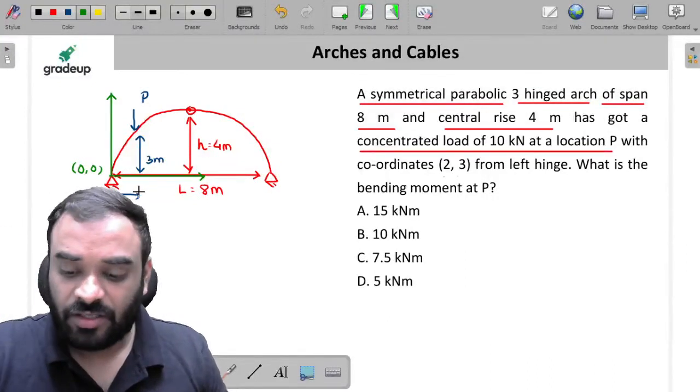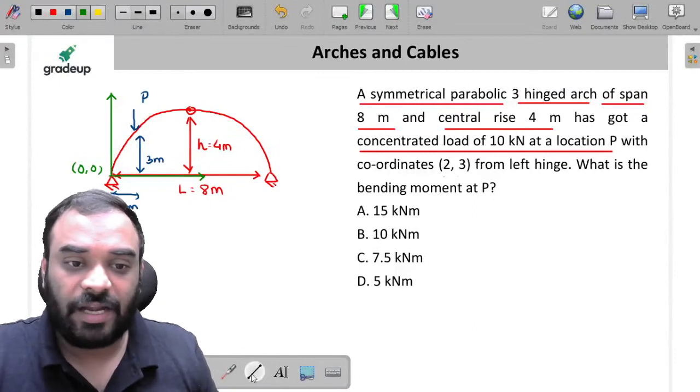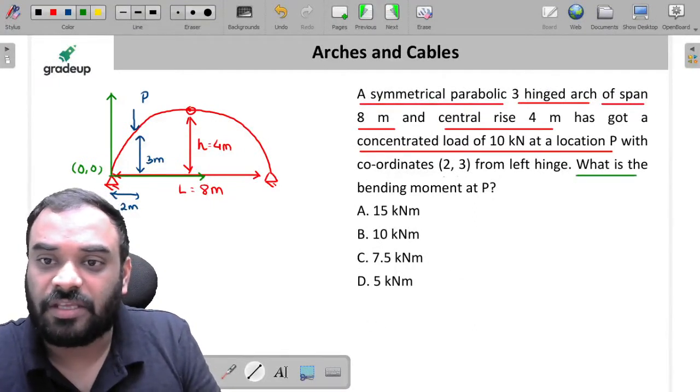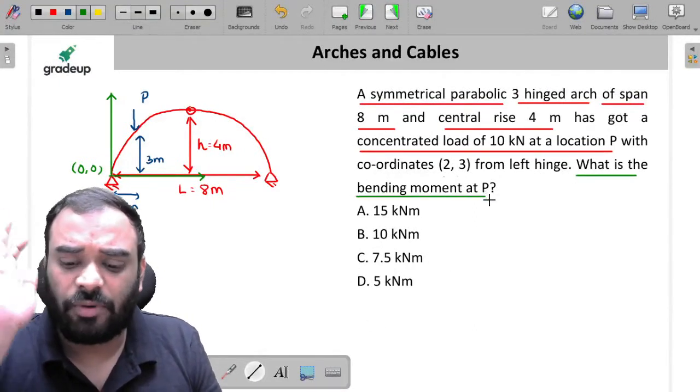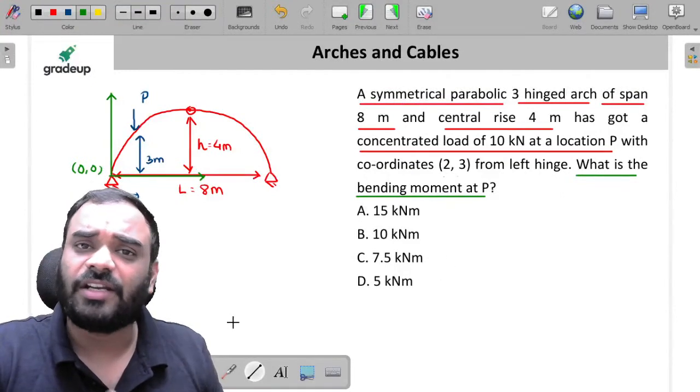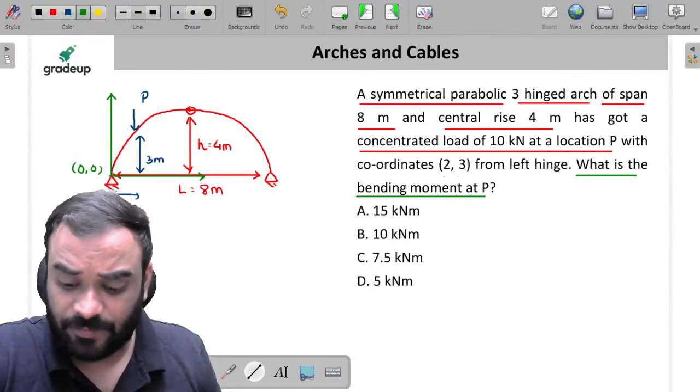Now what we have to find? We have to find the bending moment at point P. So how can we find it? It is very, very simple, my dear friends.